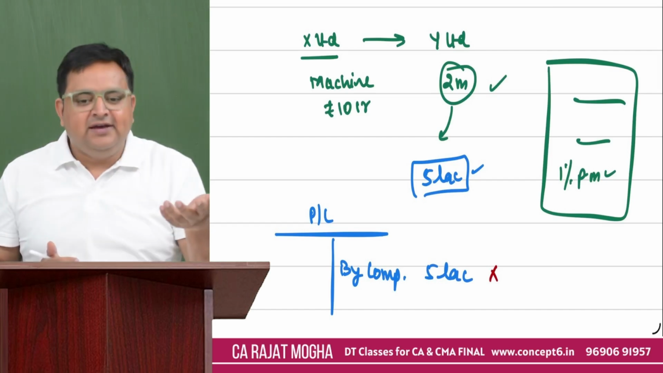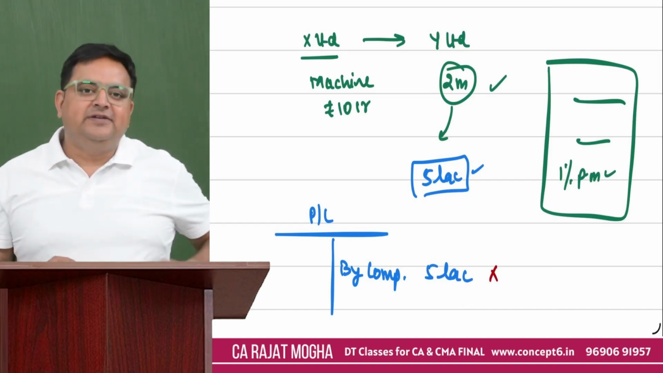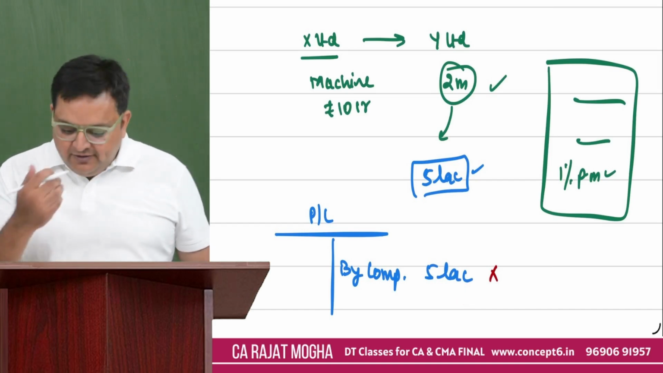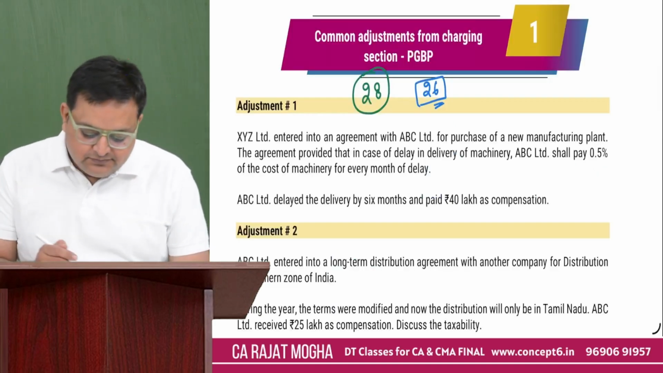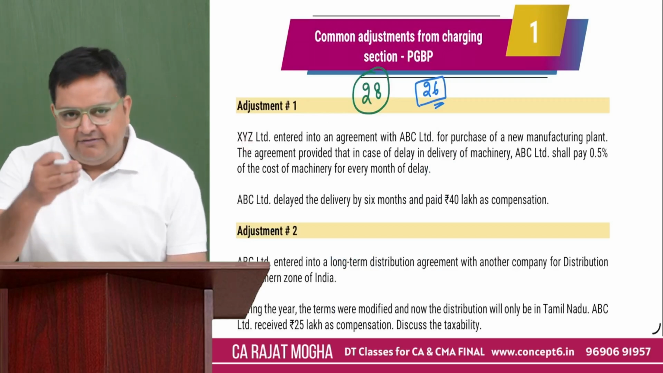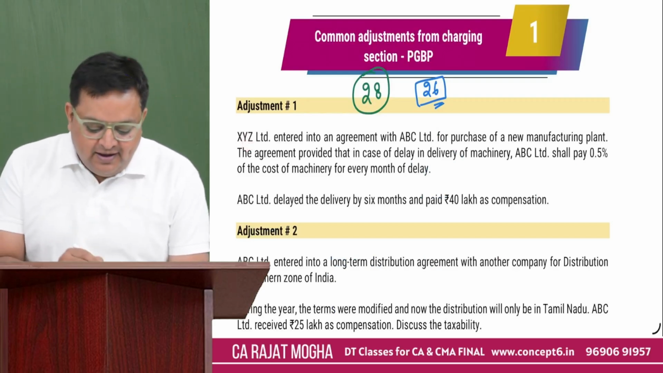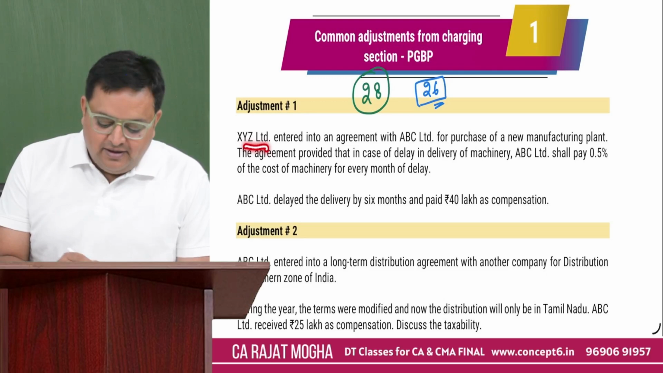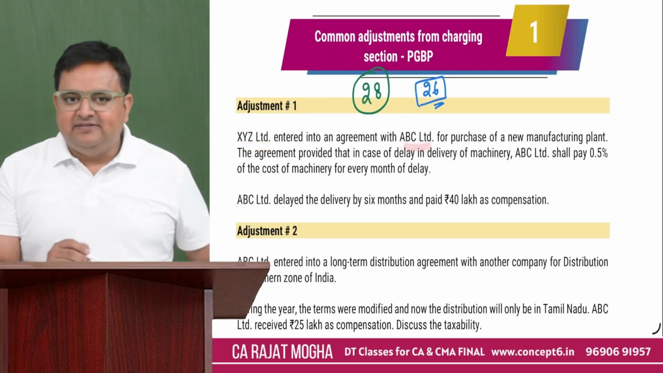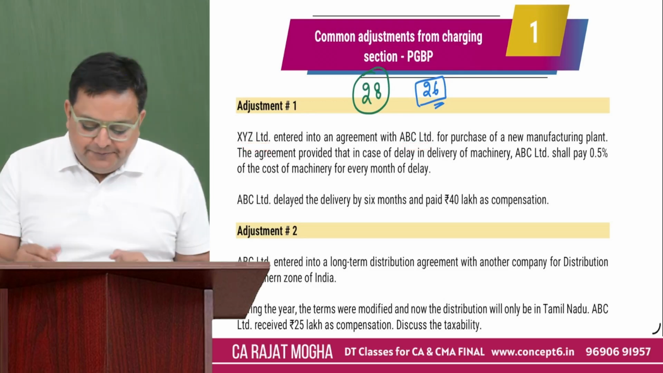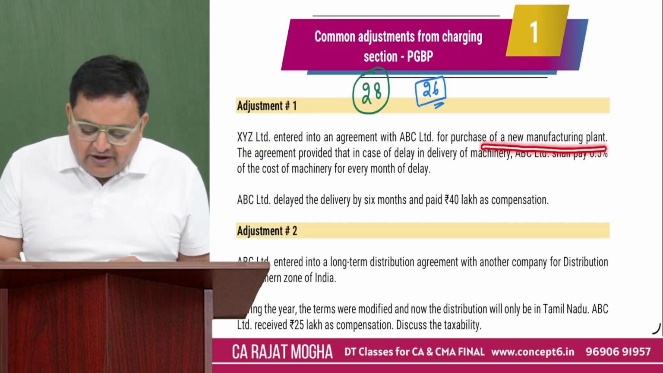If it is none of the case, then please don't make it taxable if it is a capital receipt. Correct. So how will the examiner ask you? Let's say adjustment number 1, I have given this in the form of adjustment. XYZ Limited entered into an agreement with ABC Limited. So there were two parties involved for purchase of new manufacturing plant.